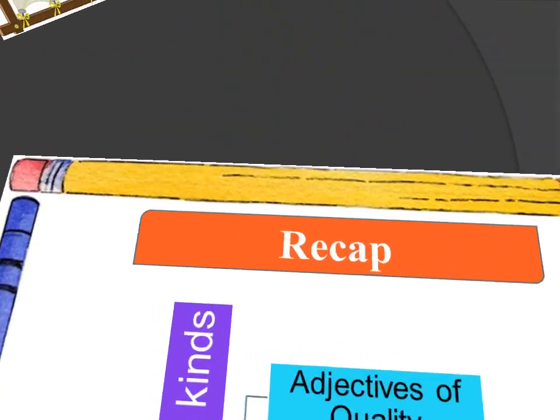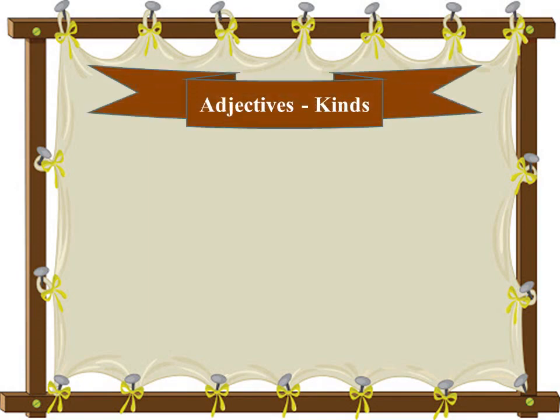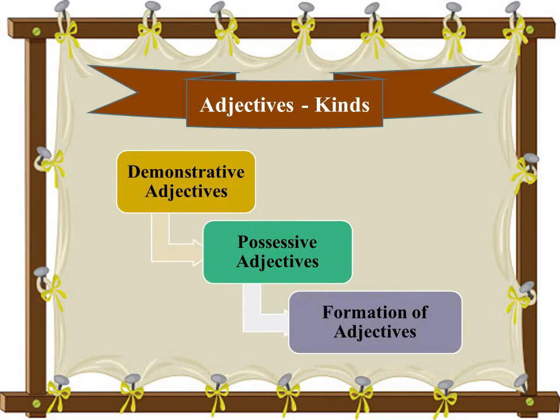Children, we learned a few kinds of adjectives today. We still have a few more kinds of adjectives. What are they? Demonstrative adjectives, possessive adjectives, and we will also learn about the formation of adjectives in the next video.